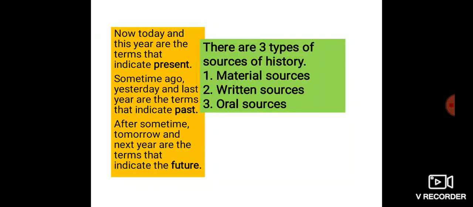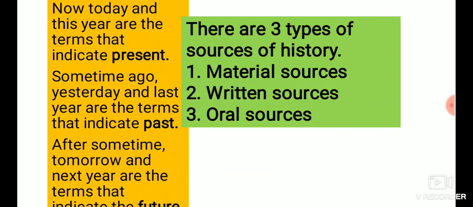Means by this we can get information about history, no? So all the things which give you information about history are the sources of history, and the sources have three types. First one, material source. Second, written source. And third one, oral source.